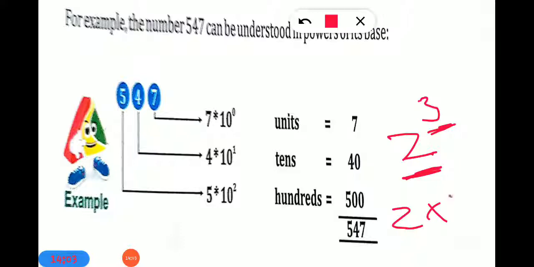1 multiply 2 multiply 2. How many times was it counted here? 3 times. So what is the answer of 2 raised to 3? 2 2s are 4, 4 2s are 8. Clear everyone? So 2 counts 3 times, not 2 counts with 3. So 2 3s are 6 will not be the answer. 2 raised to 3 means the answer is 8. How? 2 into 2 into 2. Multiplied 3 times, so what was the answer? 8.